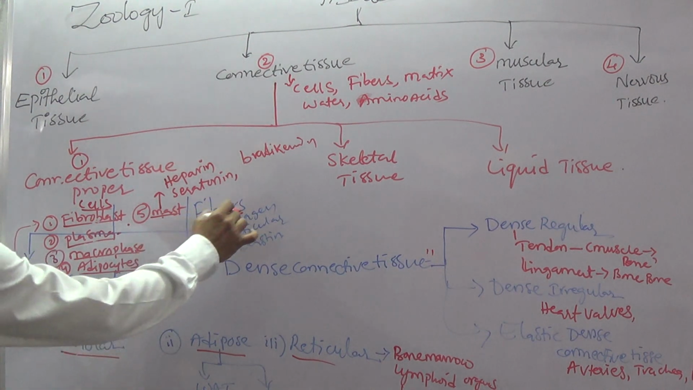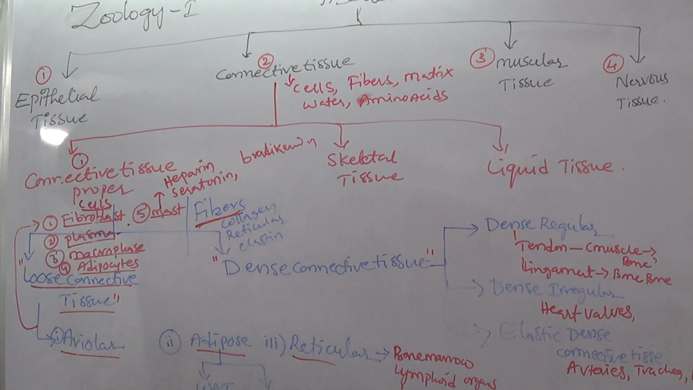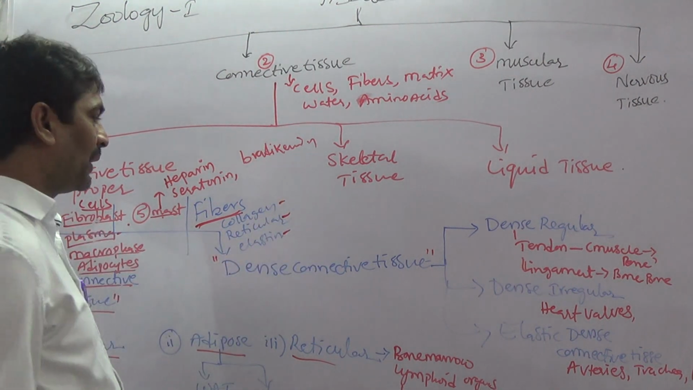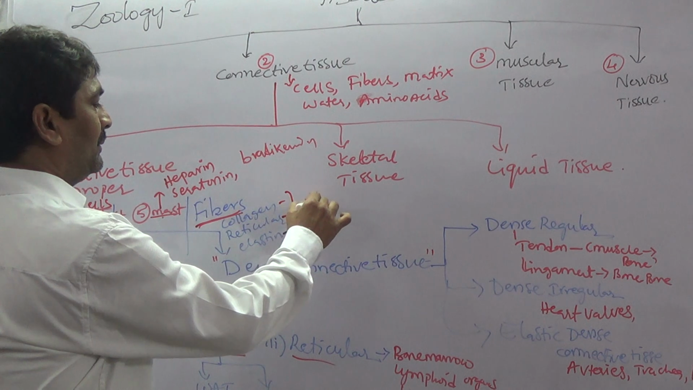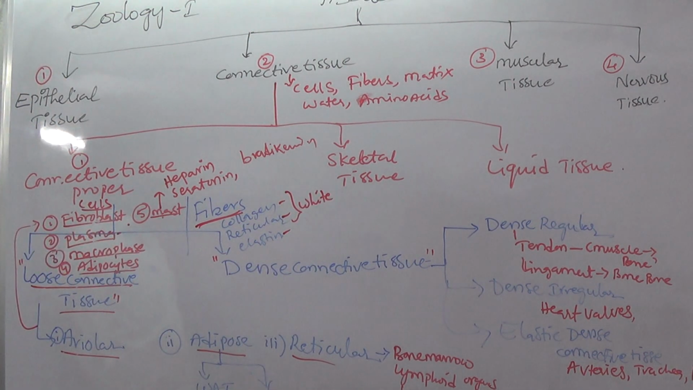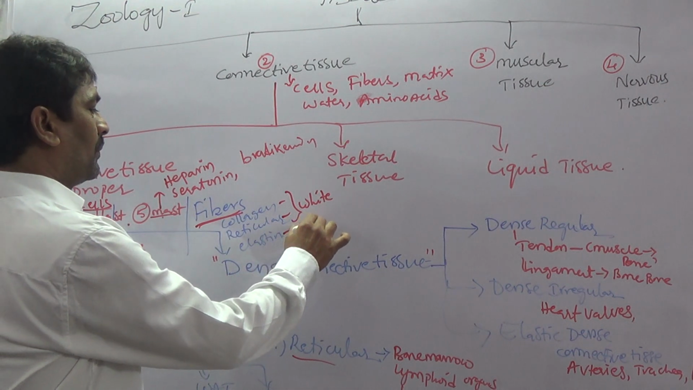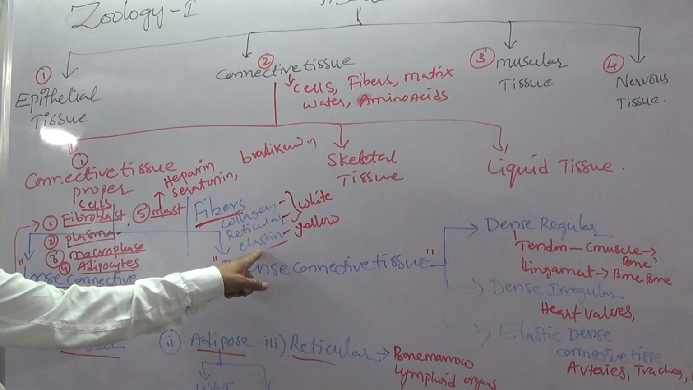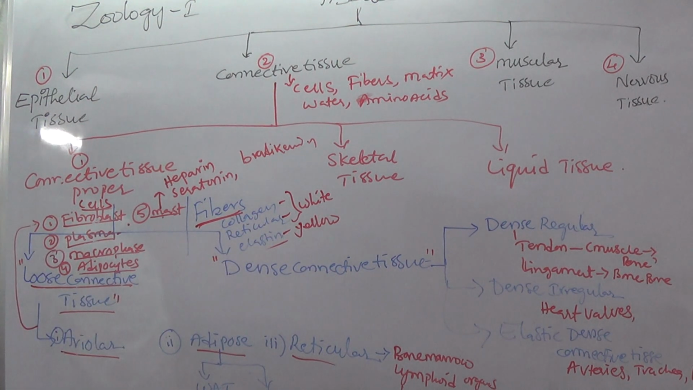Next, fibers. These fibers are of 3 types, that is collagen, reticular and elastin. Collagen and reticular are white color fibers. This fiber contains collagen protein. Elastin is yellow color. Elastin fiber contains elastin protein. So these are the 3 types of fibers present in areolar tissue.